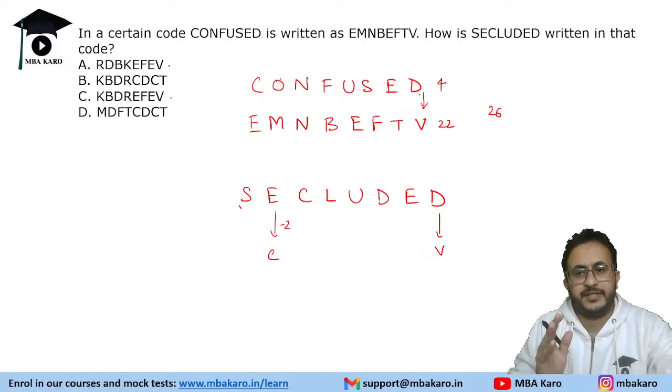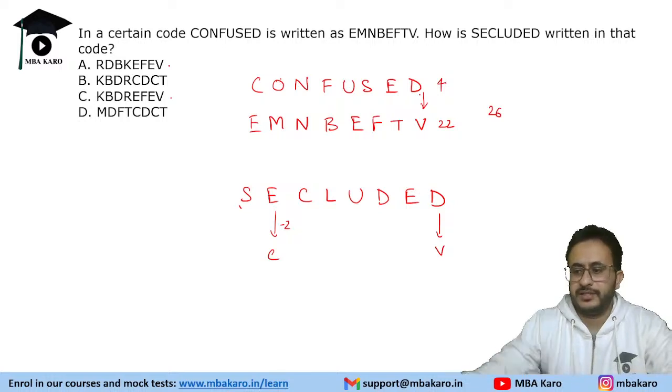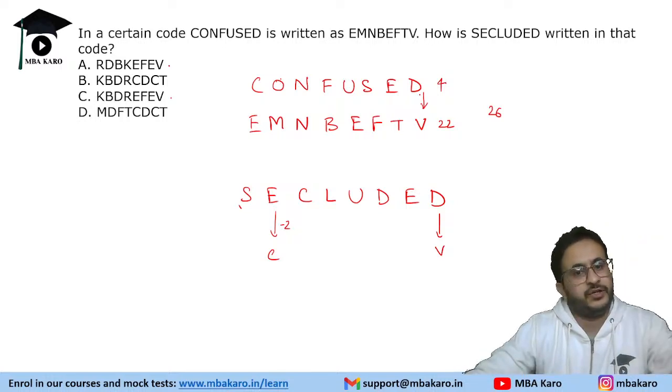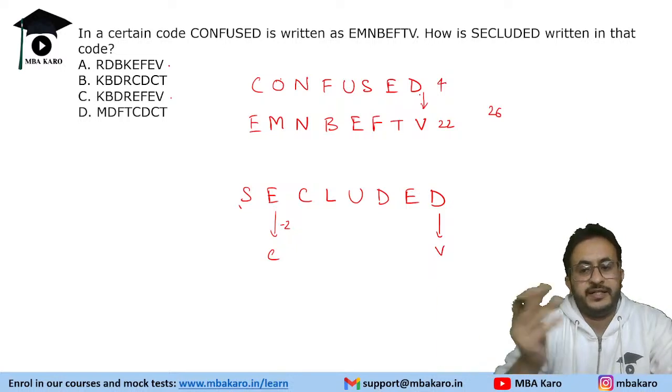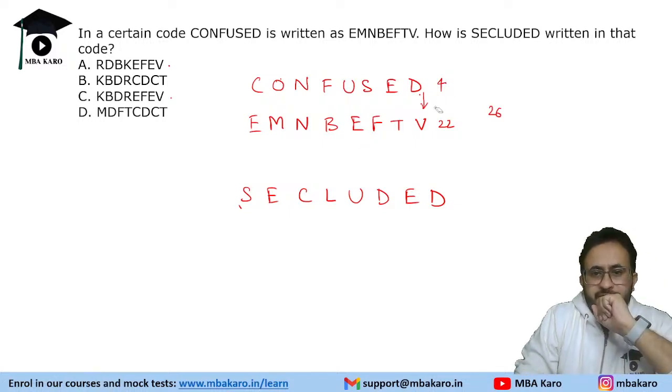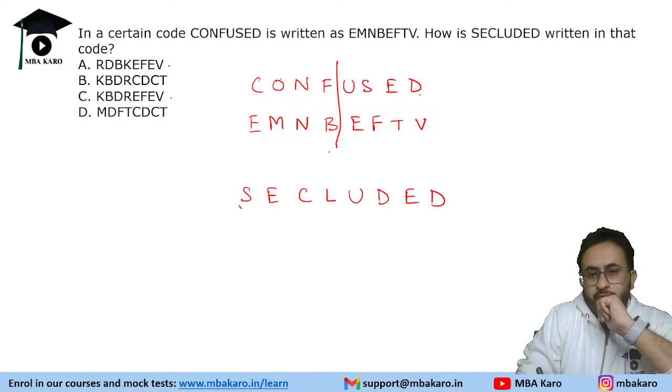Now sometimes you have to think out of the box. In these questions, at times the logic can strike immediately, no matter if it is easy or difficult. Or sometimes even if the logic is easy, it does not strike immediately. Now, if you observe one thing which some of you must have observed by now, break the word into two parts.